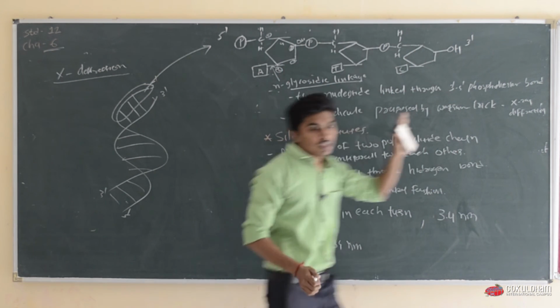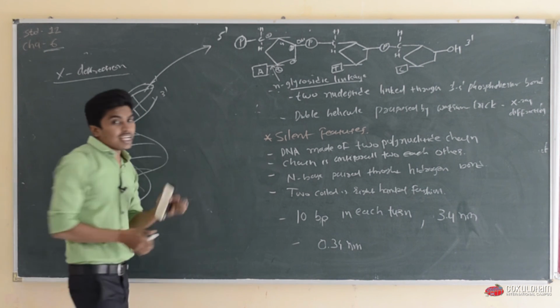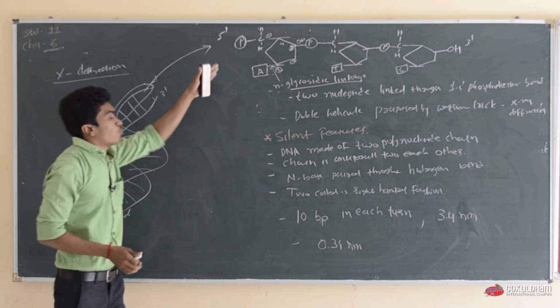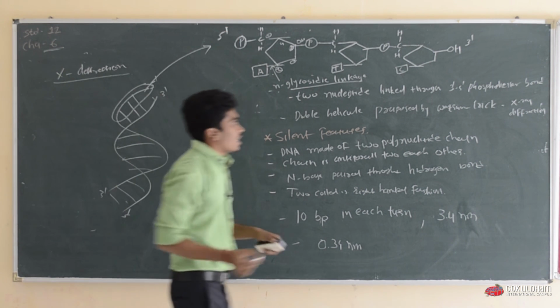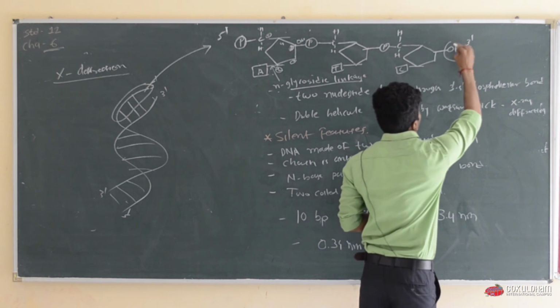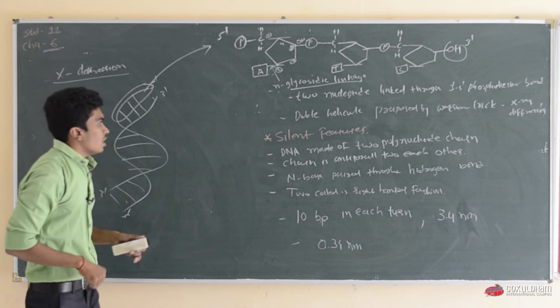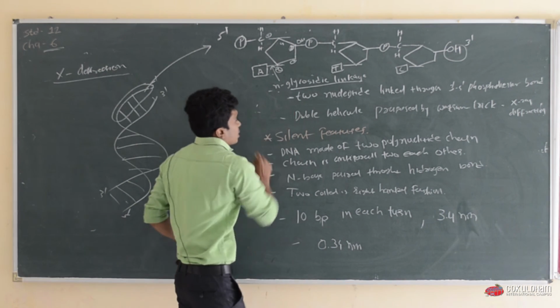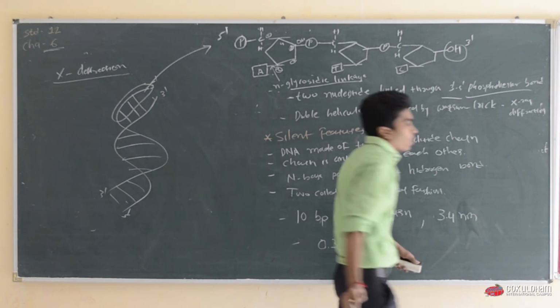If the strand end has a phosphate group, it is known as the 5' end, and the end having an OH group is known as the 3' end. Okay, the two nucleotides are linked by the 3',5' phosphodiester bond.